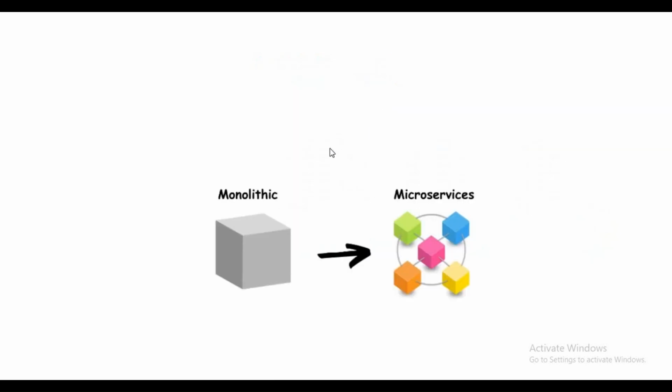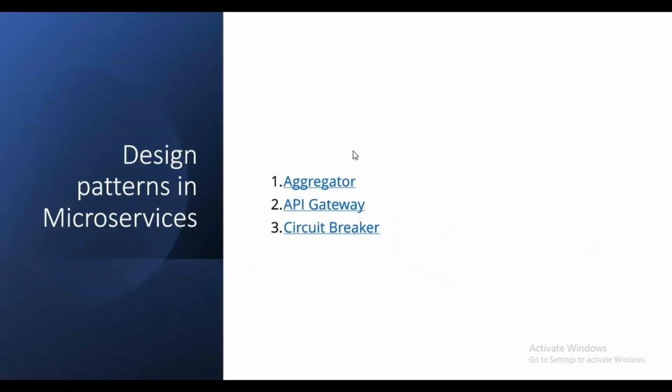Okay, so that is the reason everyone started migrating from monolithic applications to microservices. And there are different kinds of design patterns in microservices. Examples are API gateway, circuit breaker, aggregator, and service discovery, and many other patterns we have in microservices. Let's discuss these design patterns in the upcoming tutorials.